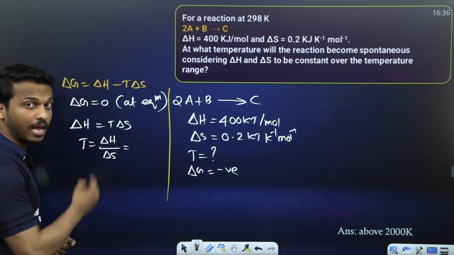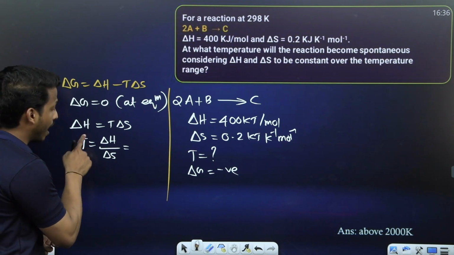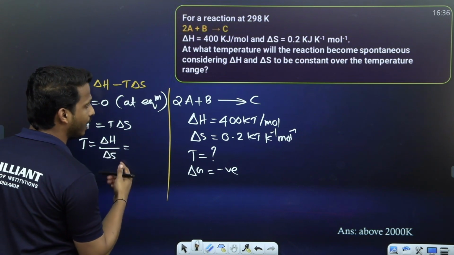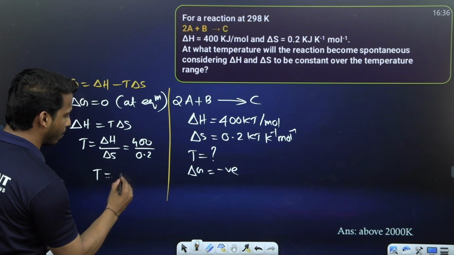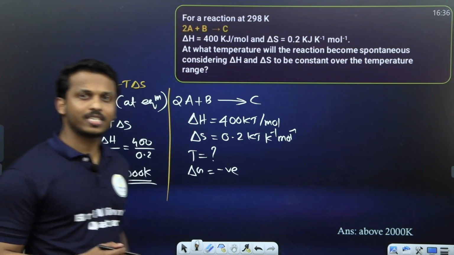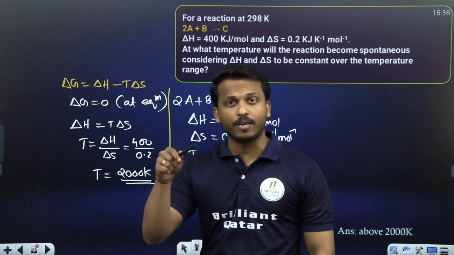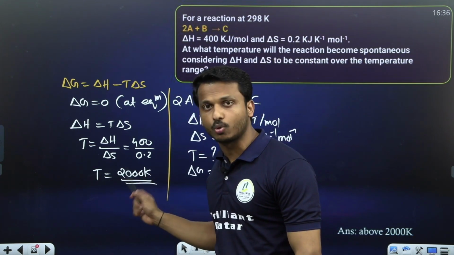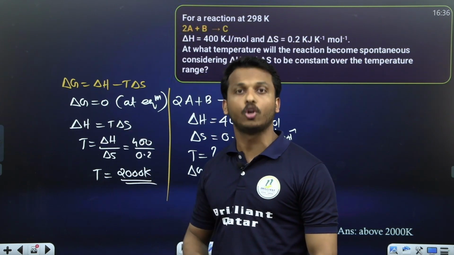Yes or no? Let's calculate the temperature, okay? But when you calculate this temperature, at this temperature the Gibbs energy is 0. Keep in mind. So, delta H is how much? 400. Delta S is 0.2. Yes, you get temperature equal to 2000 Kelvin. But dear all, this is not the answer. The question is, at what temperature can the reaction be spontaneous? At this temperature, 2000 Kelvin, the Gibbs energy is 0, meaning the reaction is at equilibrium.